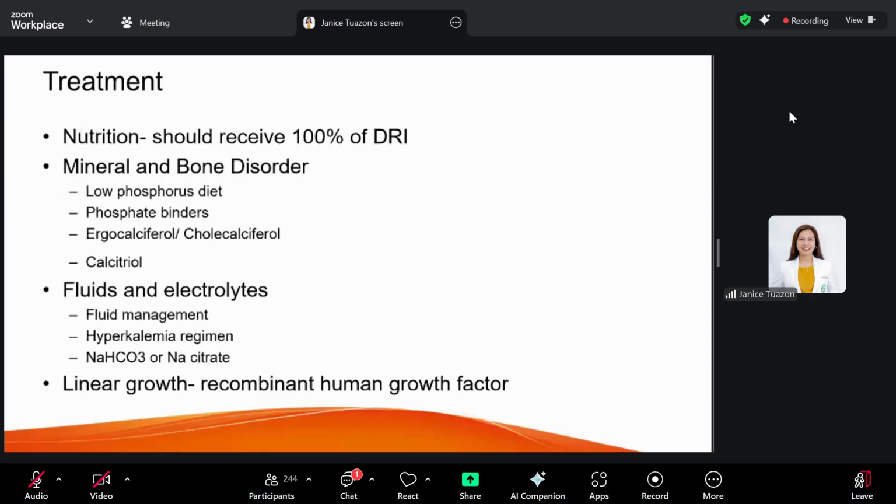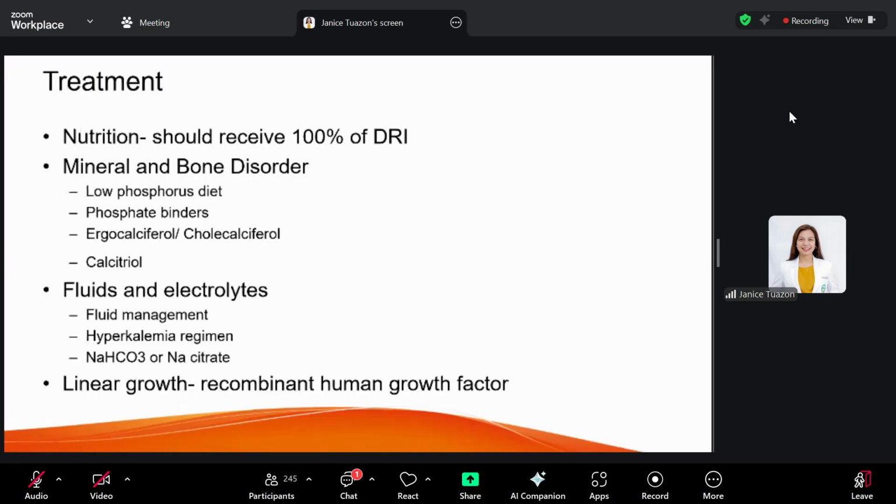First concern would be your nutrition. Do we decrease or increase? The recommendation is that the patient with CKD should still receive 100% of the daily recommended intake. So we can give vitamin supplements, but it should be computed and within the 100% daily recommended intake.